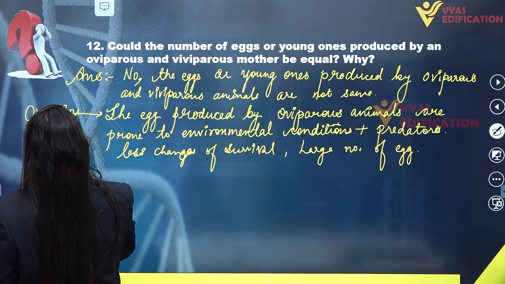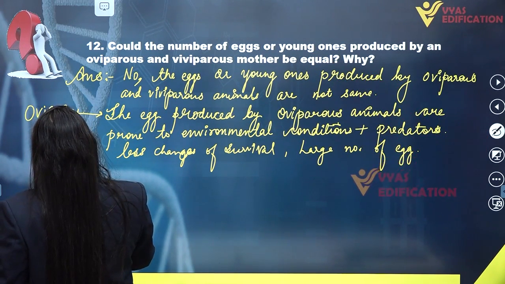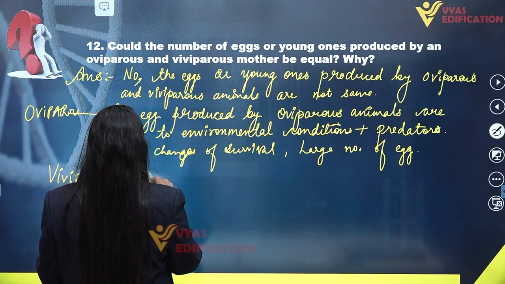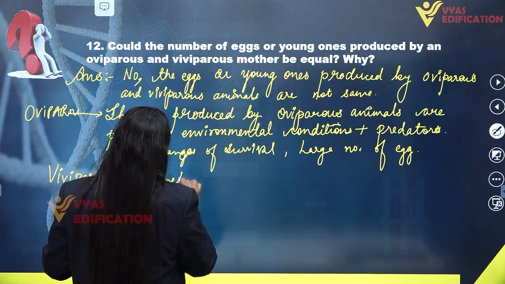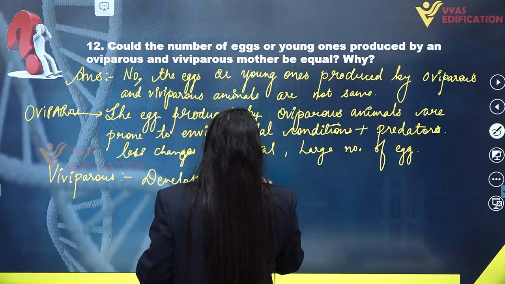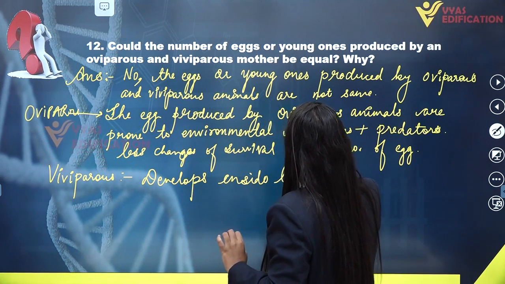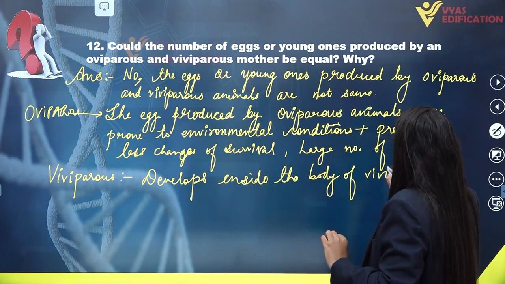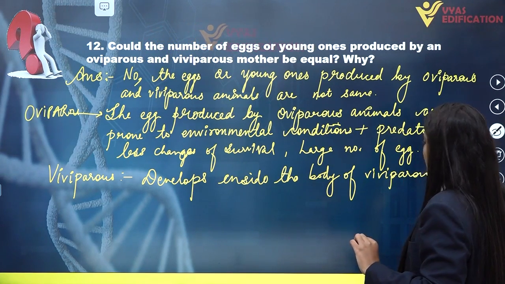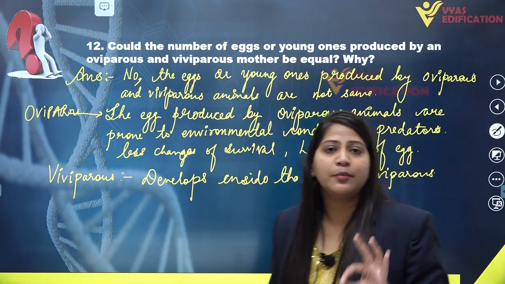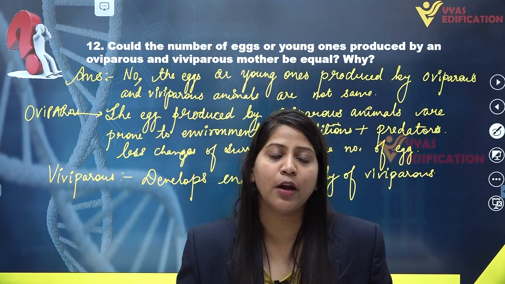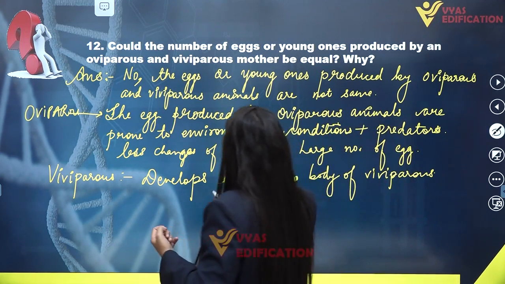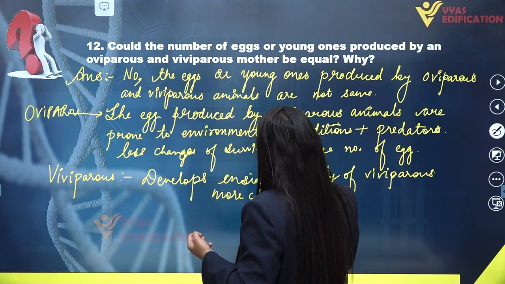Viviparous animals give birth to young ones, and the baby develops inside the body of the viviparous animal in a safe condition. The baby or embryo develops inside the womb of the female in a safe condition, so they have more chances of survival.